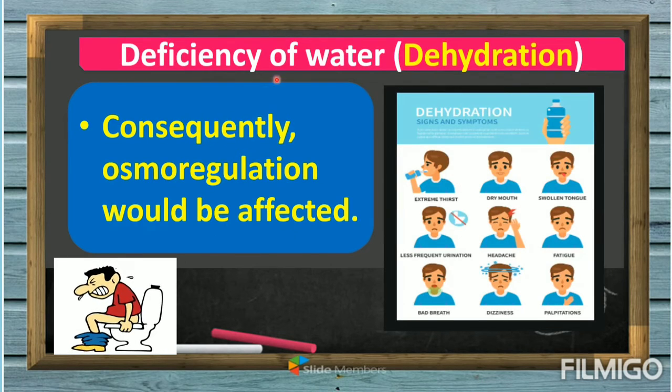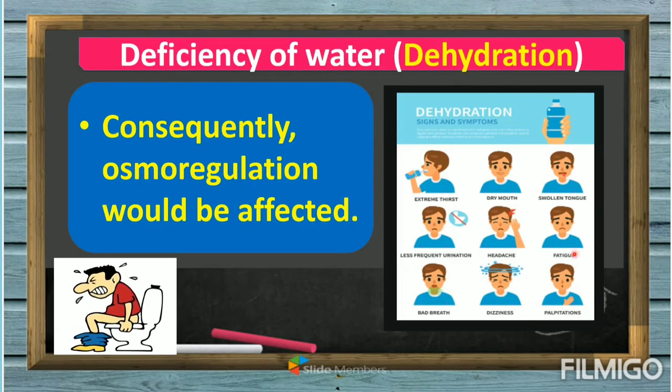Another, we have deficiency or lack of water may cause dehydration. Okay, you will be dehydrated if you are not drinking plenty of water. So consequently, osmoregulation would be affected. Osmoregulation, it is the one that controls the water and salt concentration of our body.